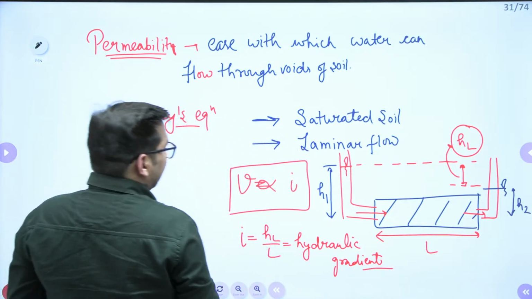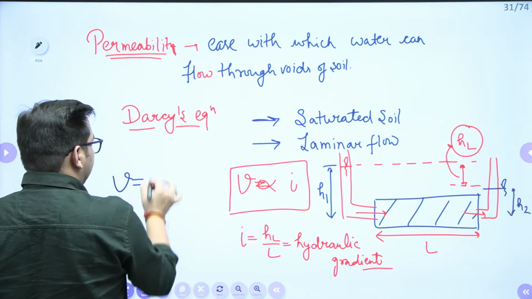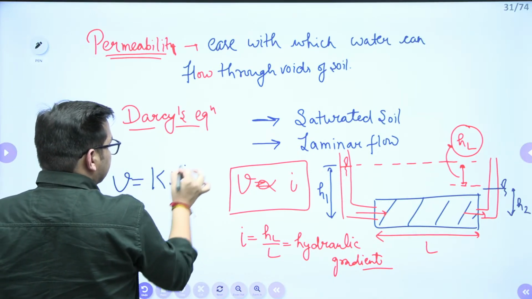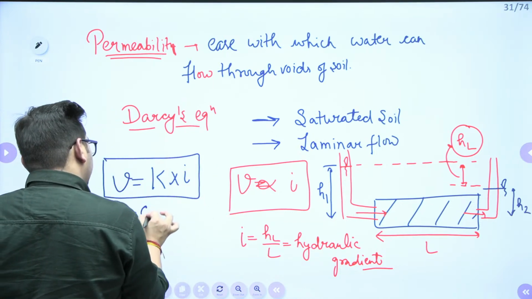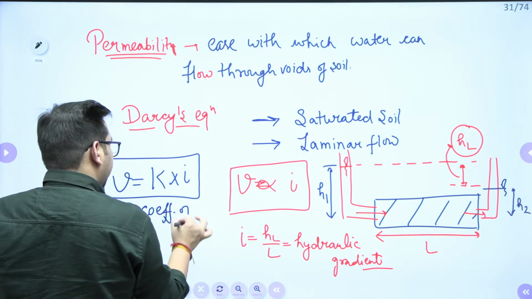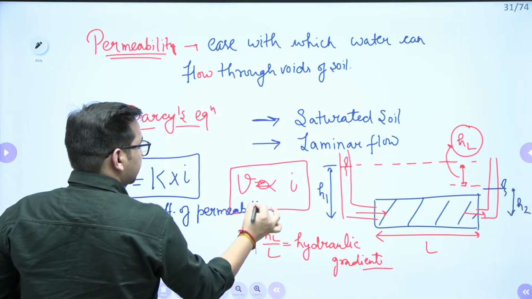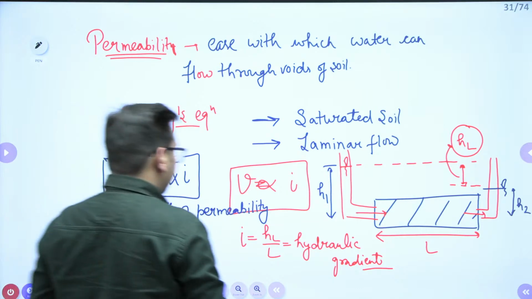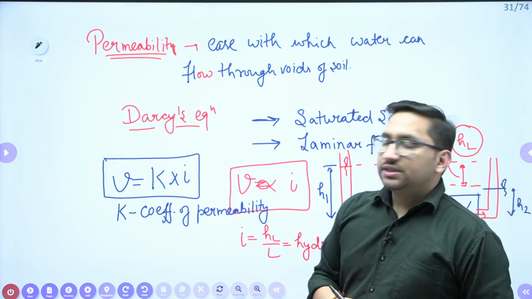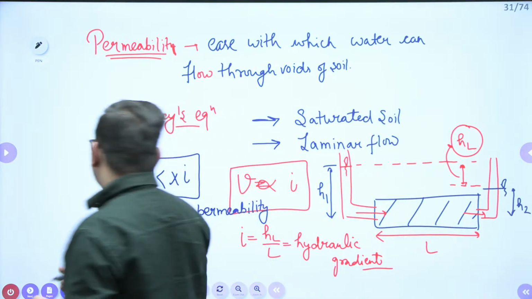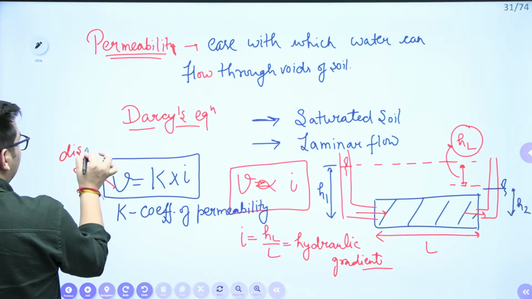Clear? So according to Darcy's law, V is directly proportional to i. If we remove this proportionality sign, there will be one coefficient, that is the coefficient of permeability. That is V is equal to K i, where K is your coefficient of permeability. Clear? Right. So when we calculate this particular velocity value, this velocity is not your actual velocity. We call it the discharge velocity or average velocity.